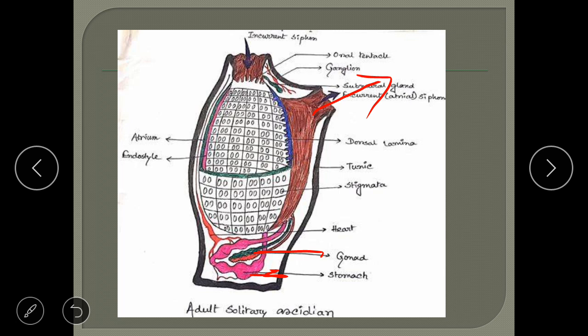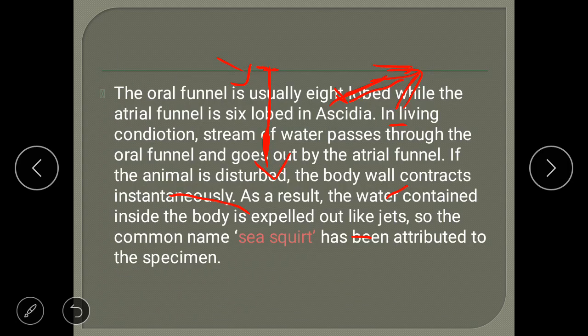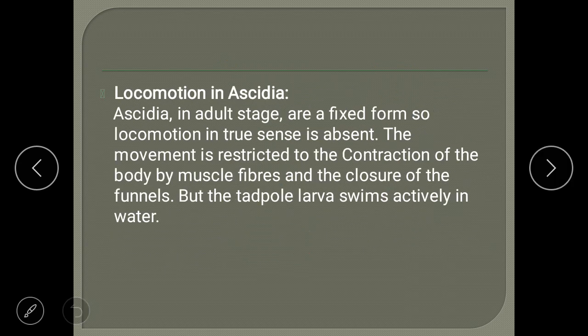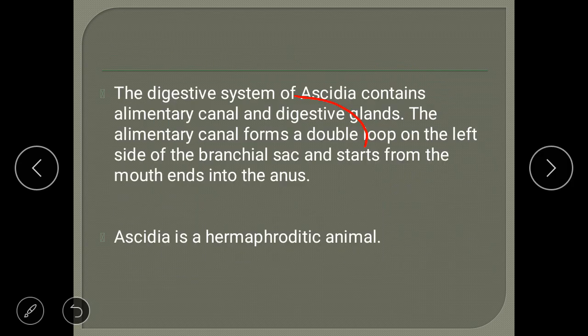Okay, so this is all about the morphology of Ascidia. In the next class, you are going to study the larval stage of this adult Ascidia, which is nothing but the Ascidian tadpole, and how the process of retrogressive metamorphosis occurs in this urochordate will be studied in detail. Okay, hope you all understood this concept. Thank you.